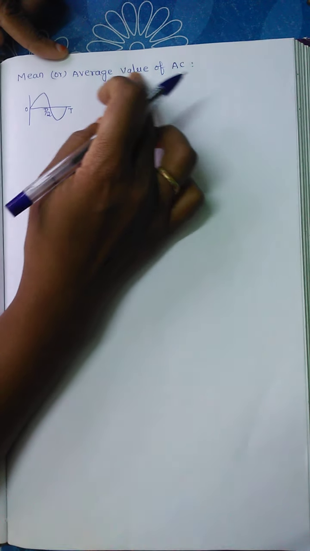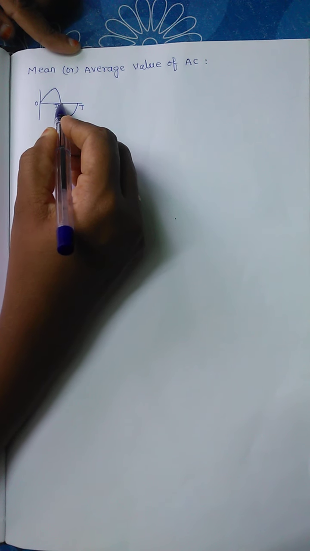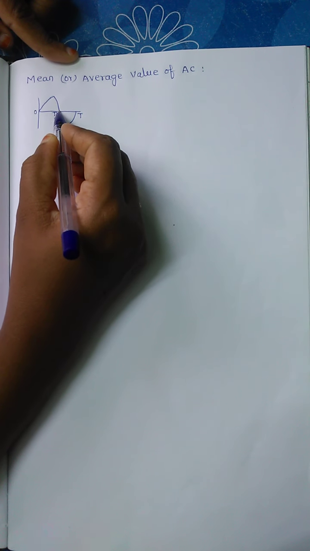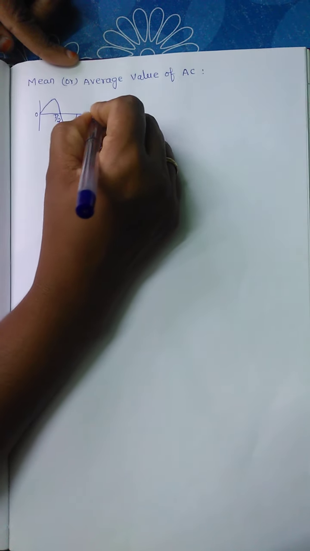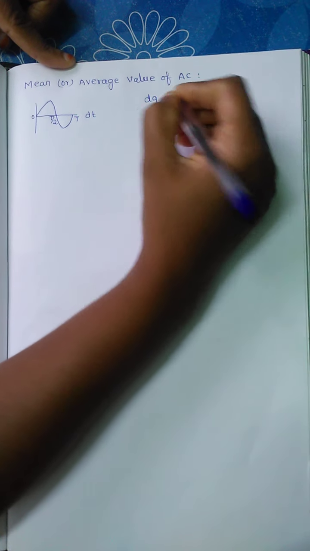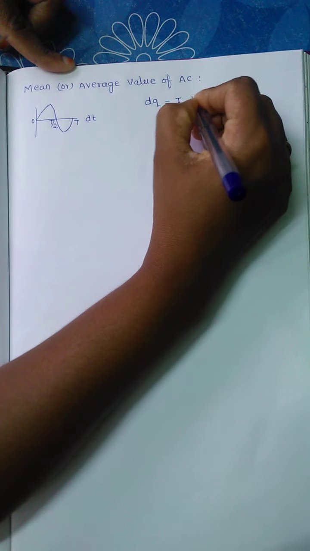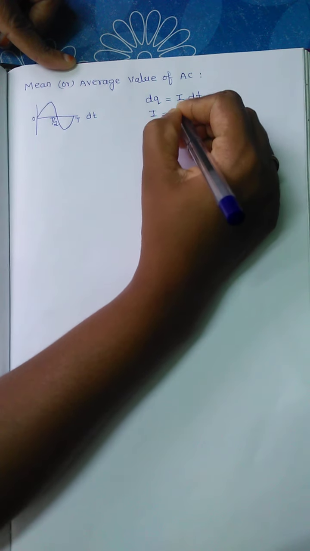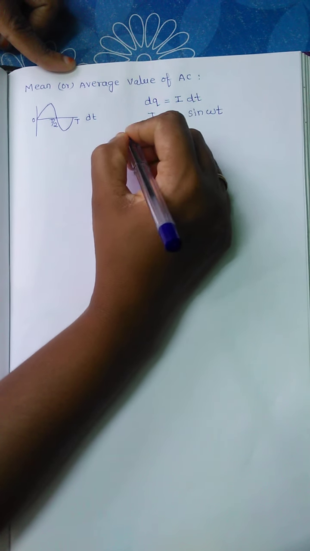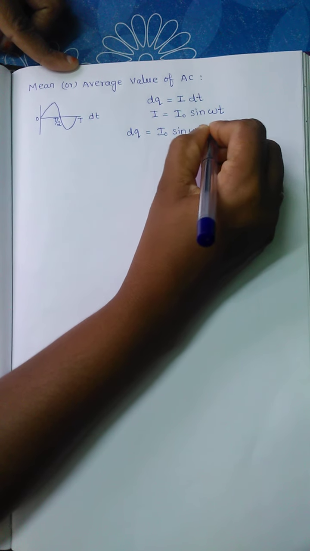In this average value of AC, we are going to only consider the AC over the half cycle. So this is the value of current that can send the charge through the same time interval dt. Suppose dq amount of charge is passing through a very small time interval dt. So dq can be written as I into dt. Already we know that I is equal to I naught sine omega t. Substitute I in this expression so that dq is equal to I naught sine omega t into dt.